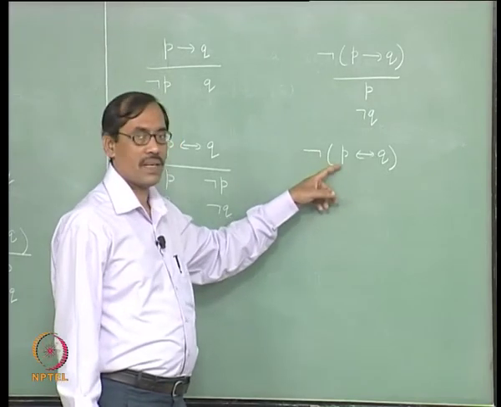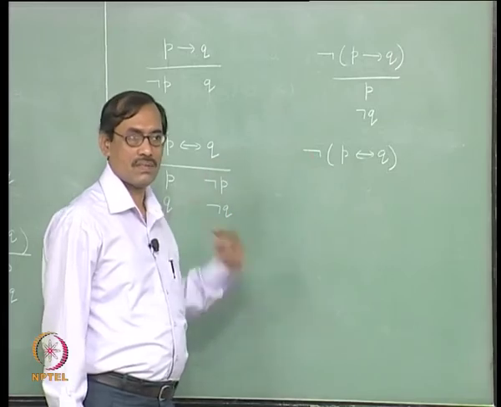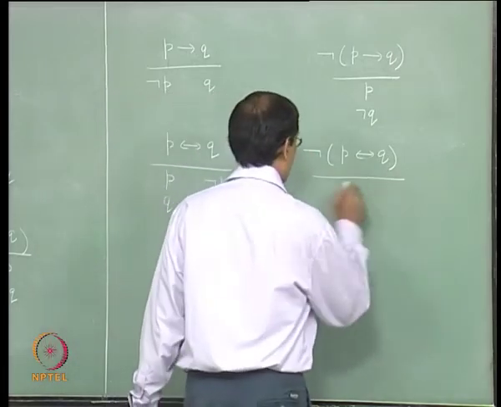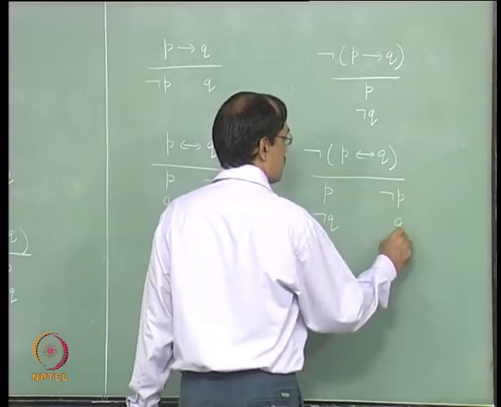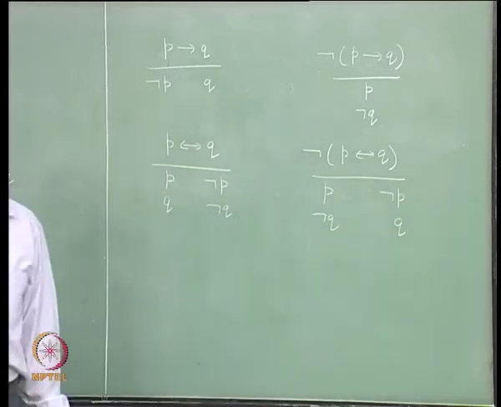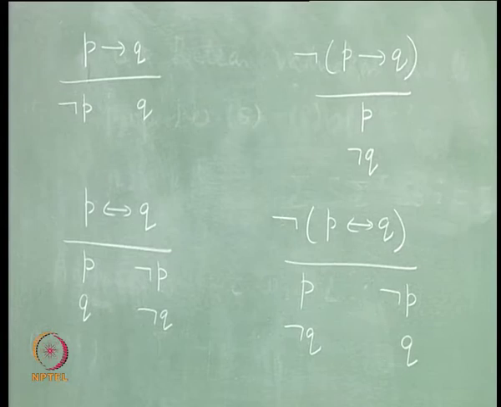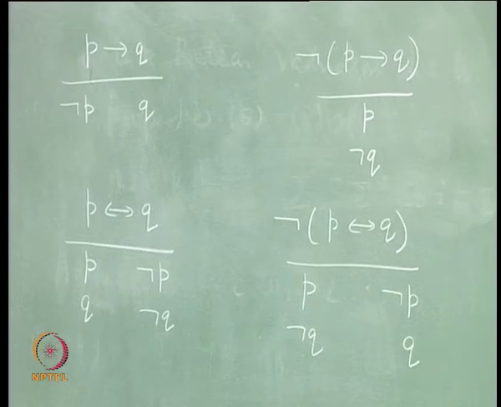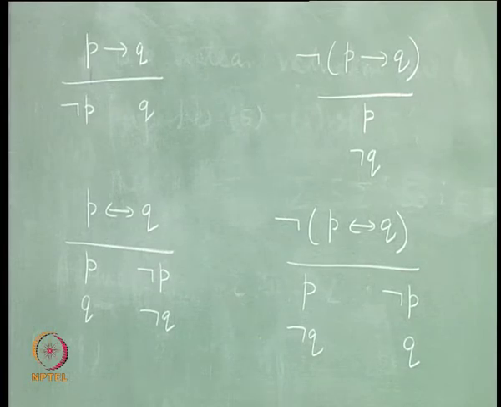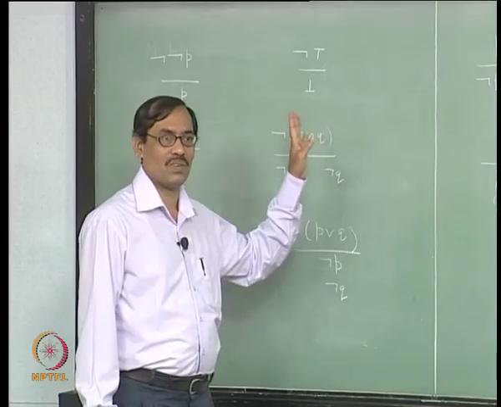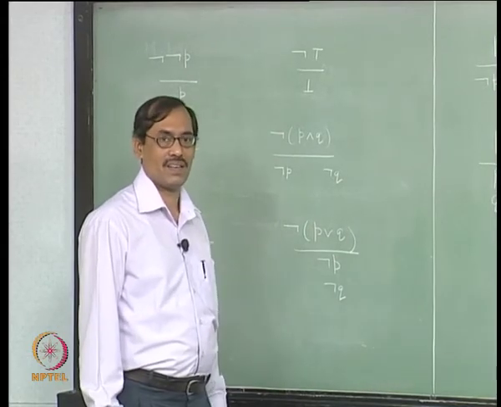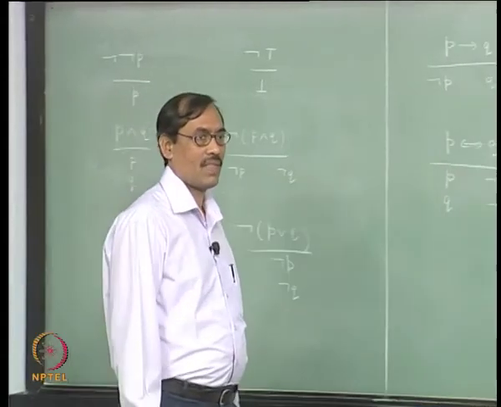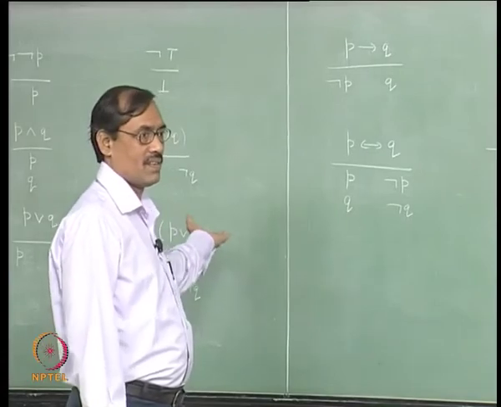So, this is true when one is true, the other is false. So, that gives rise to P, not Q, not P, Q. These are all the tabular rules. Any proposition can be in these forms, or there can be another form like bottom only. So, you have to give somewhere this rule, you have to take care of that, how only bottom can be handled. Okay. That is only missing here.